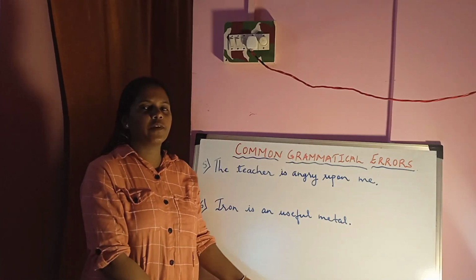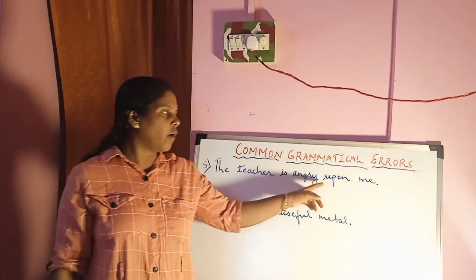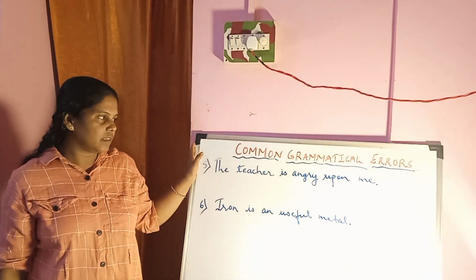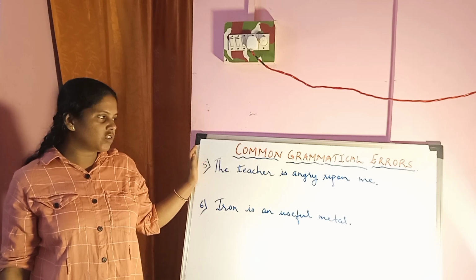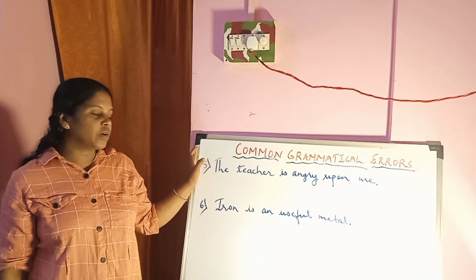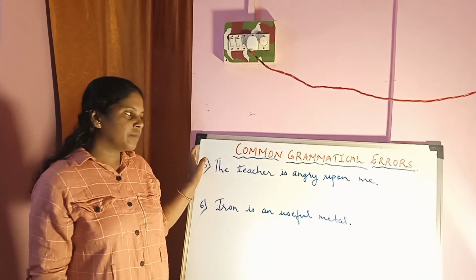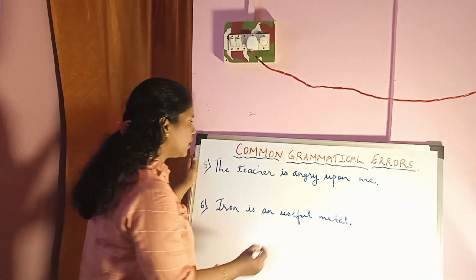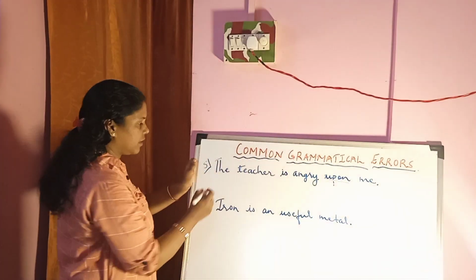Now let us take the fifth sentence. The teacher is angry upon me. Now where is the error in the sentence? The teacher is angry upon. Upon is the wrong word that we have used. It should be: the teacher is angry with me. Upon is the wrong preposition that we have used. It should be angry with me. Let us correct the sentence.